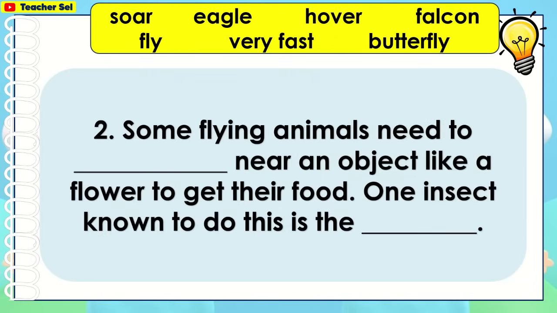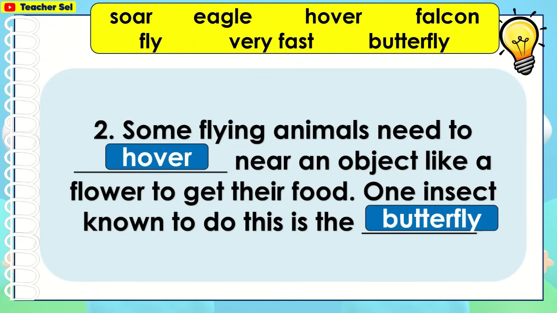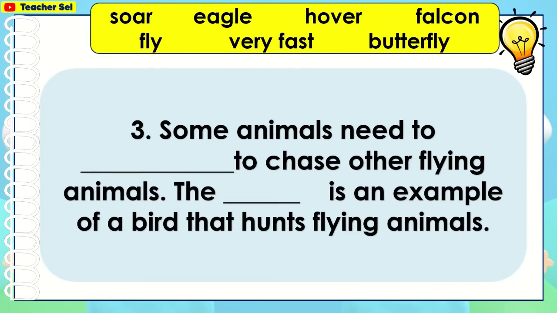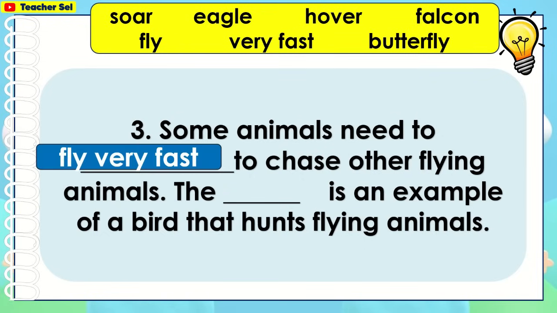Some flying animals need to blank near an object like a flower to get their food. One insect known to do this is the blank. Here are the correct answers: hover, butterfly. Some animals need to blank to chase other flying animals. The blank is an example of a bird that hunts flying animals. Fly very fast, falcon.